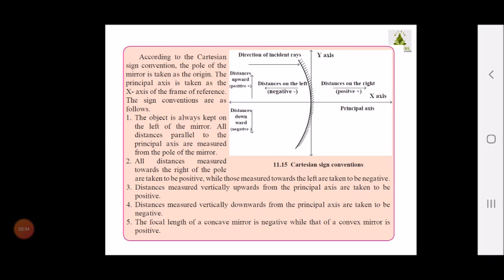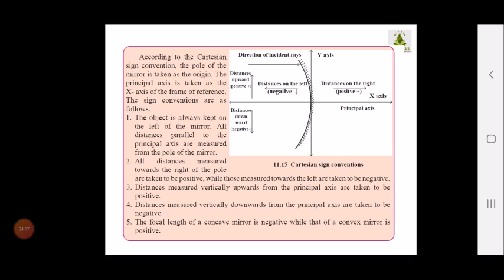Now proceeding to the next section, the Cartesian signs and conventions. These are certain rules which you have to follow when you are drawing a convex mirror or concave mirror. There are certain signs and symbols. Here you can see a plane with an x-axis and y-axis. If we study coordinate geometry, you get an x-axis and y-axis, and different coordinates, positive as well as negative. Now we are going to study the sign convention which we use for drawing mirror images.